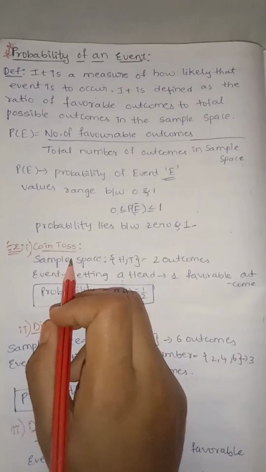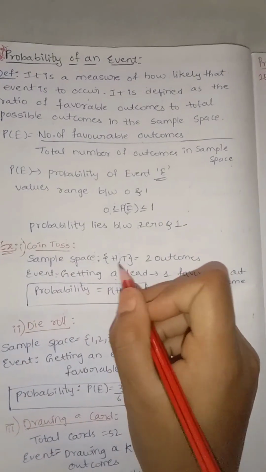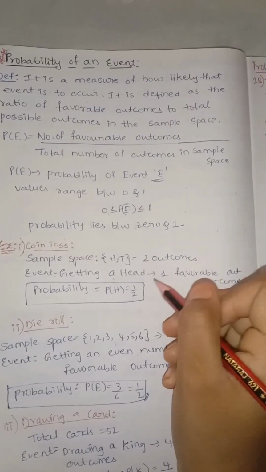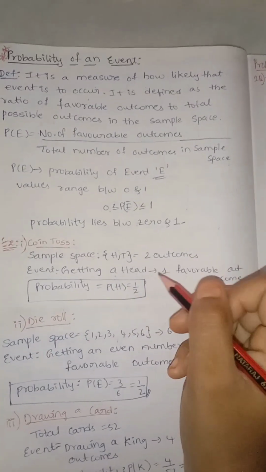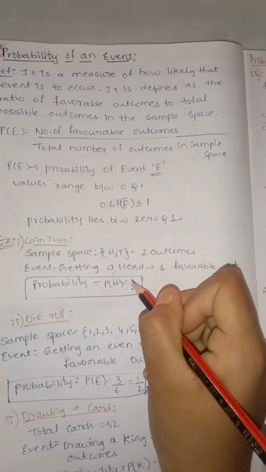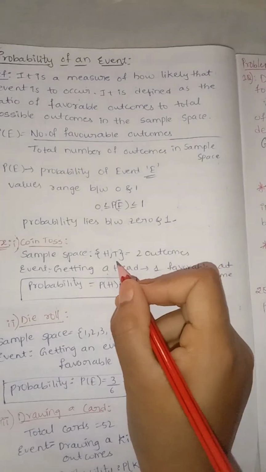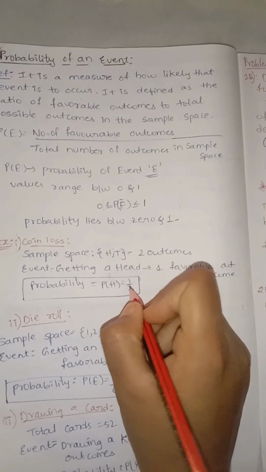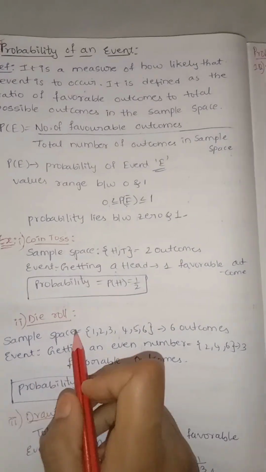For tossing the coin, we have sample points head and tail, two outcomes. Getting a head is 1 favorable outcome, or getting a tail is 1. For representing, we calculate one favorable outcome by the total number of outcomes in the sample space, 2, so 1 by 2. Die rolling.